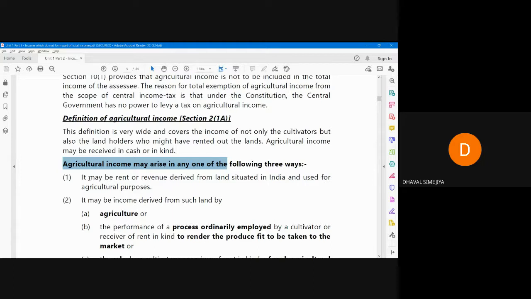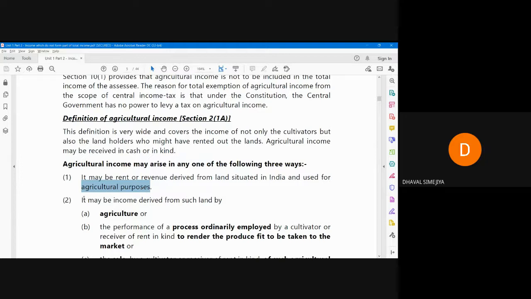First point, it may be rent or revenue derived from the land situated in India and used for agricultural purpose. For example, you have agricultural land and you have given it on rent basis, and agricultural activities are done over there. For example, if you have given your agricultural land, but that land is not used for the purpose of agricultural activity, then it will be taxable. Then it will not be considered as agricultural income.